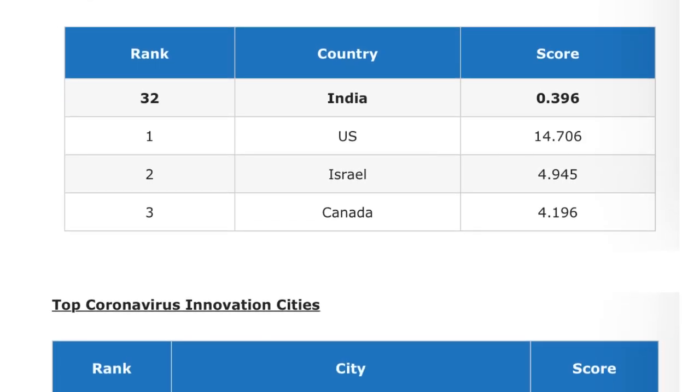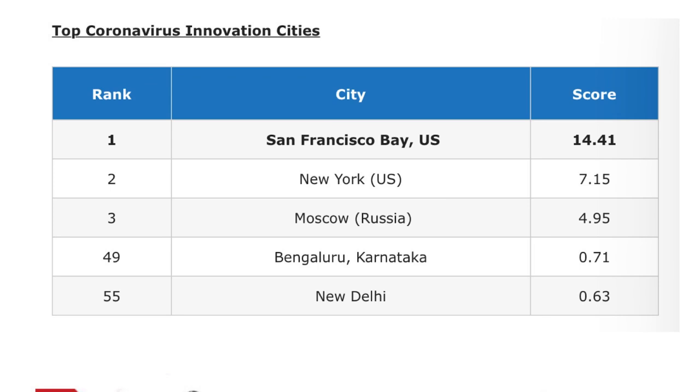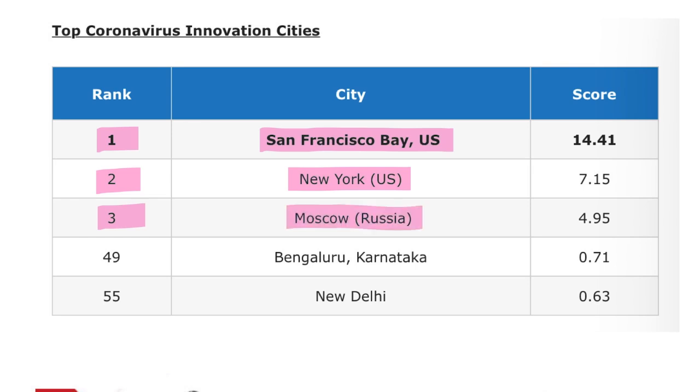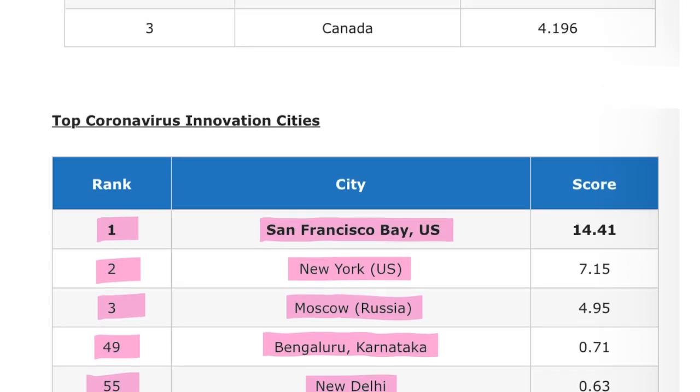First of all, let's look at the index of innovation cities. This was topped by San Francisco Bay of USA, second was New York USA, third was Moscow of Russia. From India, there were two cities placed in this particular index. They were Bangalore, Karnataka, which secured 49th position, and New Delhi, which secured 55th position in the coronavirus innovation cities.